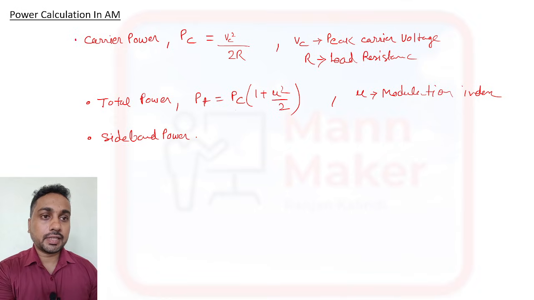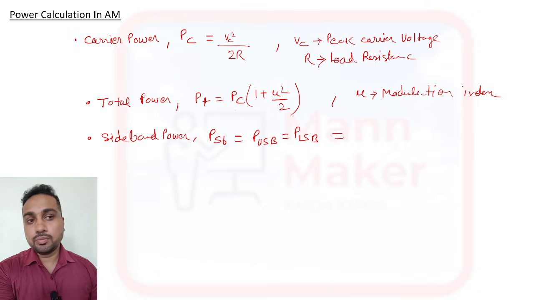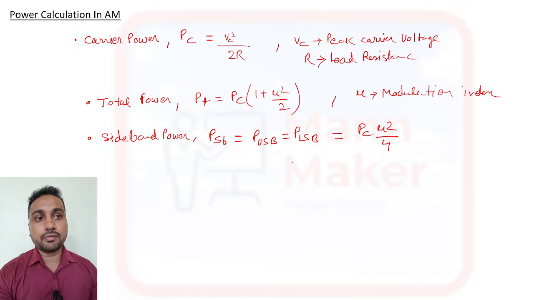All right. Now we have sideband power, that is your PSB. P upper sideband equal to P lower sideband. For both upper sideband and lower sideband, the same formula is there. That is your PC mu square by 4. Same formula is there for upper sideband and lower sideband.